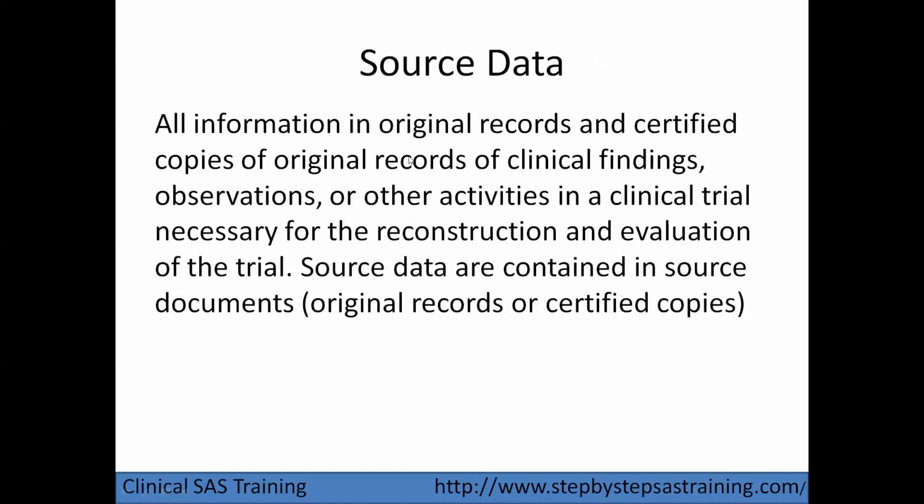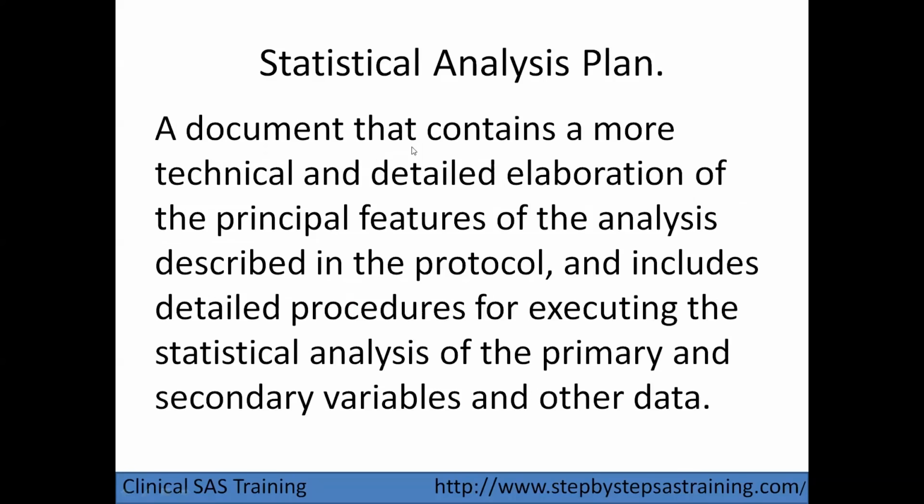Next, source data and raw data. These are synonymous terms. Next one is the statistical analysis plan, typically called the SAP. The SAP is a very important document. It contains the study objective, and also how to deal with particular derivations. If any missing information is present, how to consider the missing information, that information is present in the statistical analysis plan.